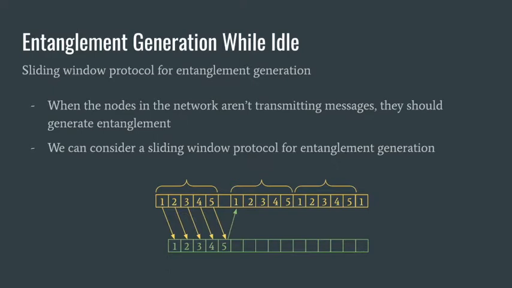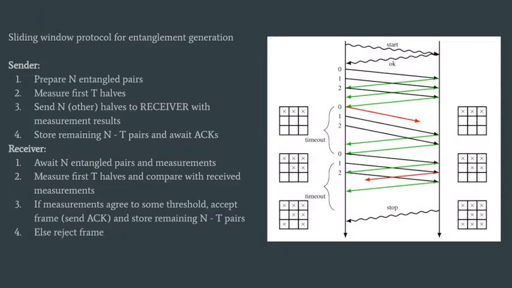A sliding window protocol, in the traditional sense, is a protocol that can be used to reliably and efficiently transmit messages in a communication network. In sliding window protocols, each message is given a number, and a window-sized number of messages is sent from a sender to a receiver. The receiver acknowledges the last message that is received until the full window has been sent, and then the next window is sent. Here we see a picture of such an example. The sender sends 5 messages. In this case, the window size is 5, and the receiver acknowledges the last message sent, and therefore the next window is sent. We consider a sliding window approach, but for entanglement generation.